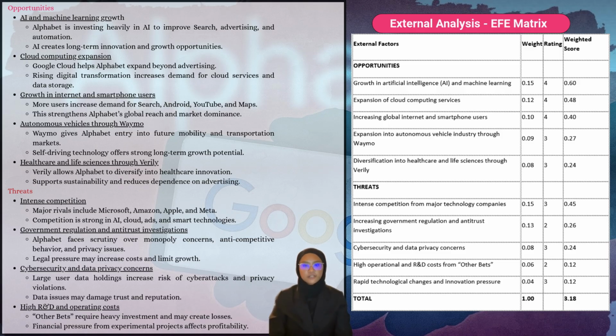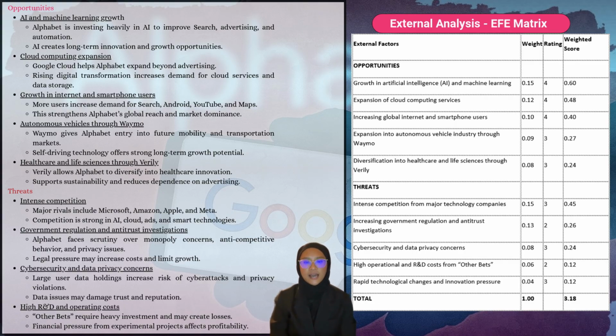The External Factor Evaluation matrix is a strategic tool used to evaluate the external opportunities and threats influencing Alphabet's business and assess how effectively the company responds to them. Starting with the opportunities, the most significant is the growth of artificial intelligence, AI, and machine learning, which received the highest weight score of 0.60.